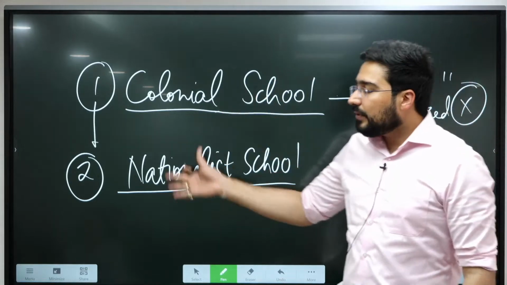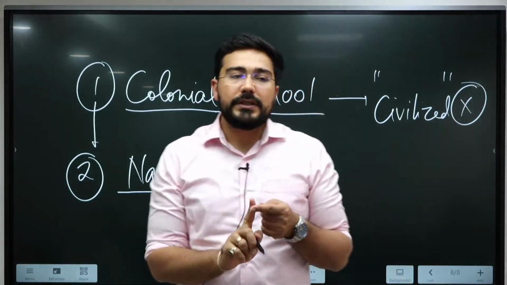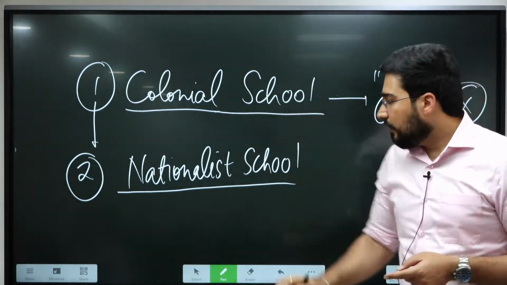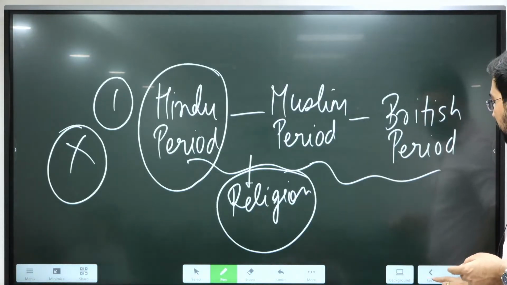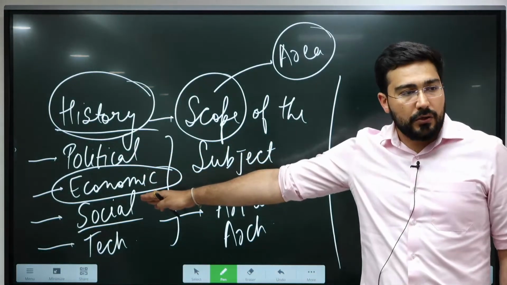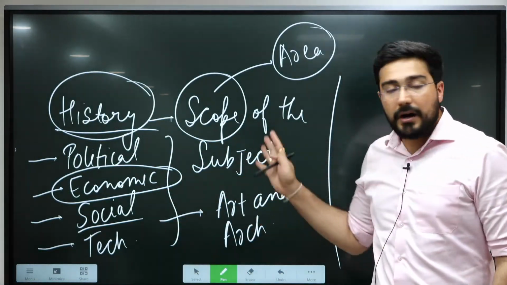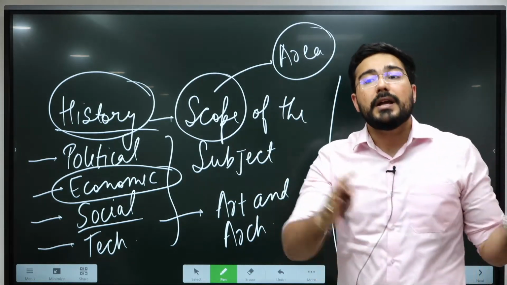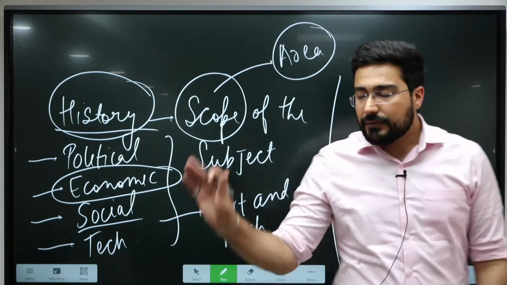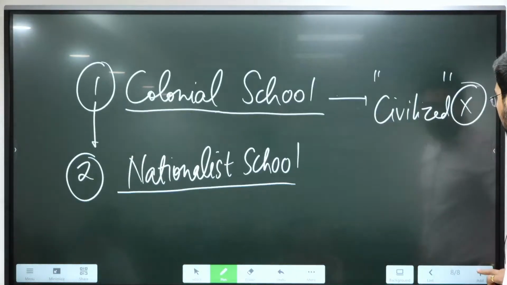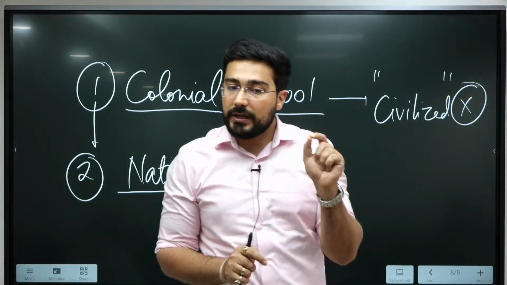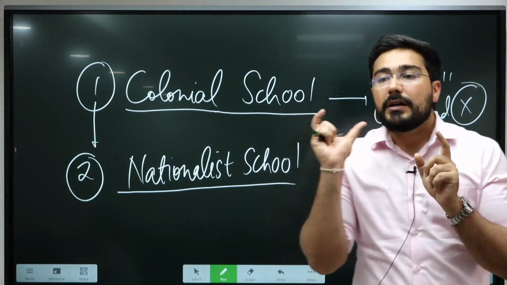One more problem with these two schools was, both these schools were just trying to focus on one form of history. We had discussed in the beginning the scope of history: political, economic, social, technological, art and architecture, culture. It should be in every part or every walk of life. But these first two schools, they limited themselves largely to the arena of politics or the political life and little bit of religion.